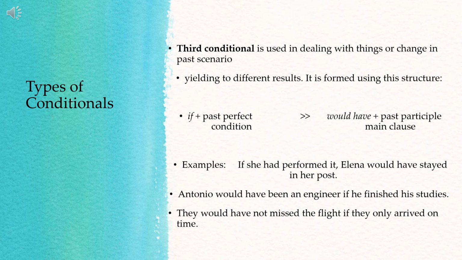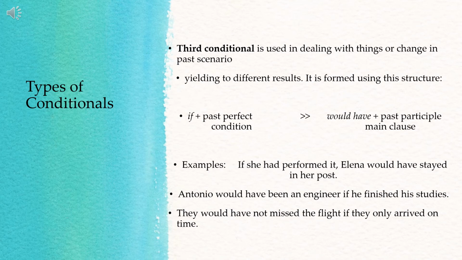Let us have the last type of conditional, the third conditional. But before we proceed on explaining it, let's have a quick review. Zero conditional expresses habitual action and general truths. Again, the main clause, the tense of the verb is simple present tense, and in the if clause or conditional clause, also in the simple present tense. The first conditional expresses the possibility for the event to occur in the future.